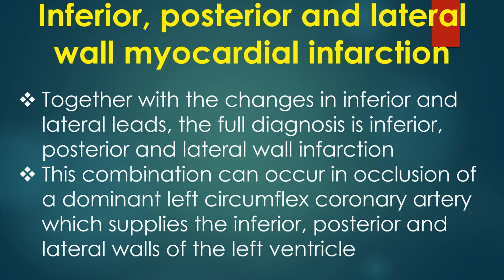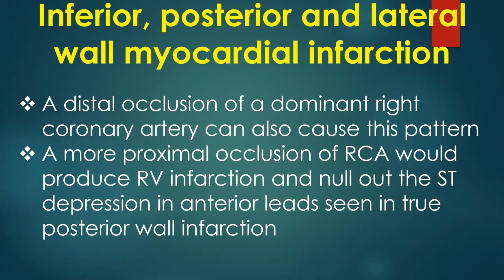This combination can occur in occlusion of a dominant left circumflex coronary artery, which supplies the inferior, posterior and lateral walls of the left ventricle. A distal occlusion of a dominant right coronary artery can also cause this pattern. A more proximal occlusion of right coronary artery would produce right ventricular infarction and null out the ST segment depression in anterior leads seen in true posterior wall infarction. The term true posterior wall infarction is sometimes used as inferior wall infarction was called posterior infarction earlier.